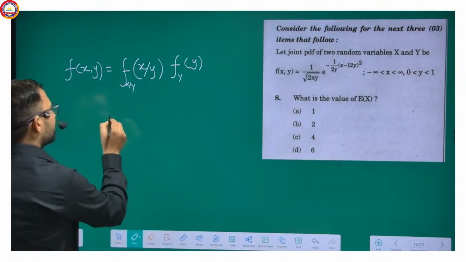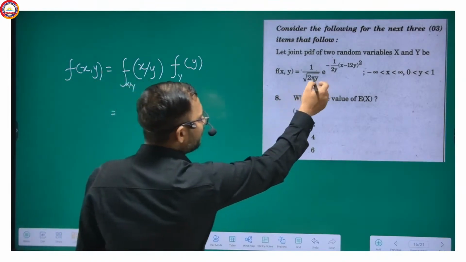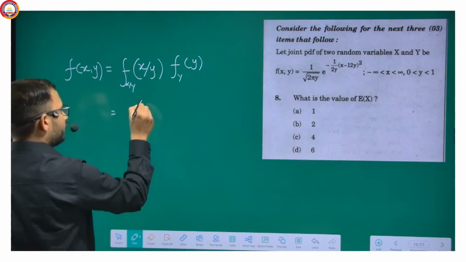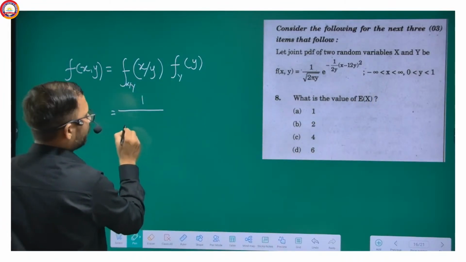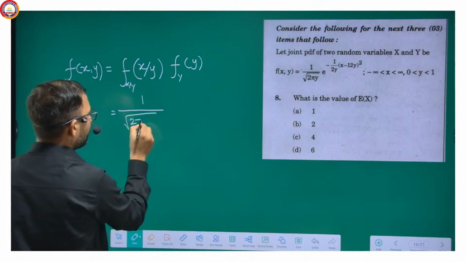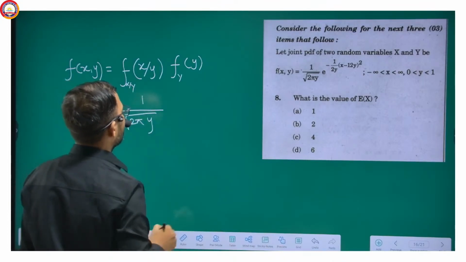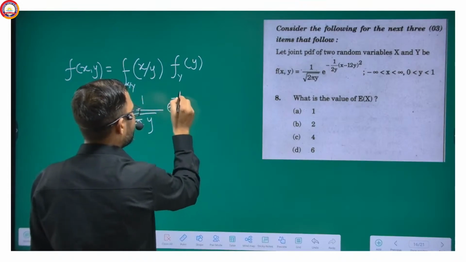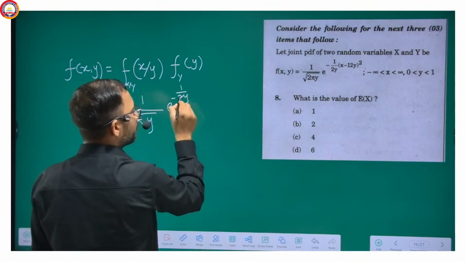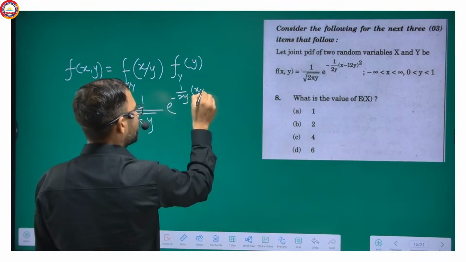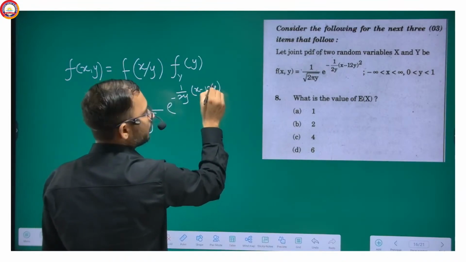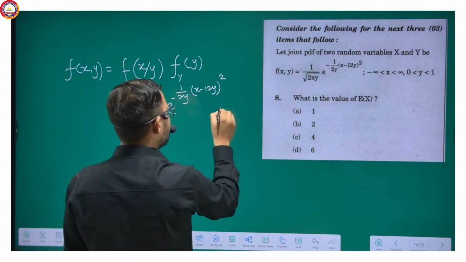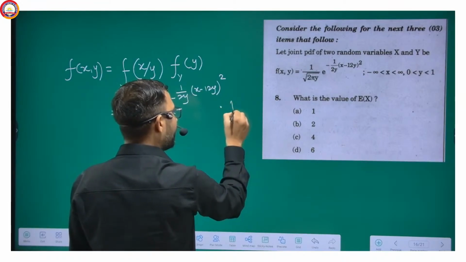This is 1 by root 2 pi y, e to the power minus 1 by 2y x minus 12y squared, and fy is given as 1.